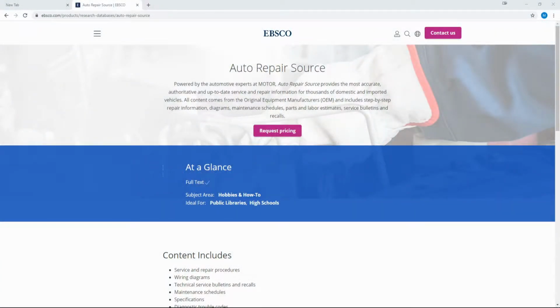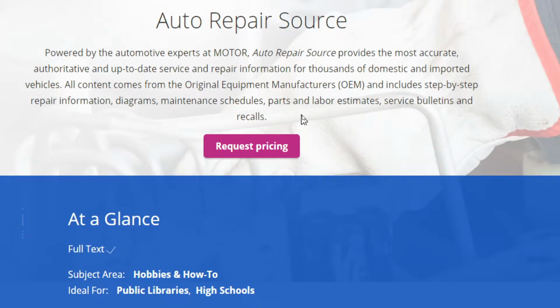The Muhlenberg County Public Libraries offer several online resources for you to use free of charge. Today, I'd like to talk about Auto Repair Source. From their website, we can see that Auto Repair Source provides the most accurate, authoritative, and up-to-date service and repair information for thousands of domestic and imported vehicles.